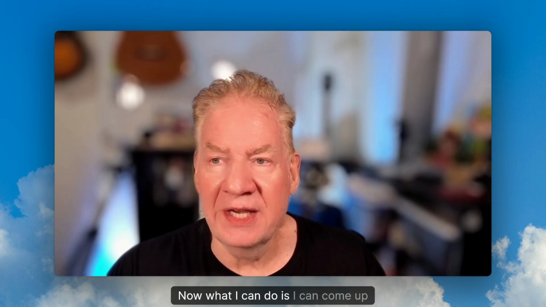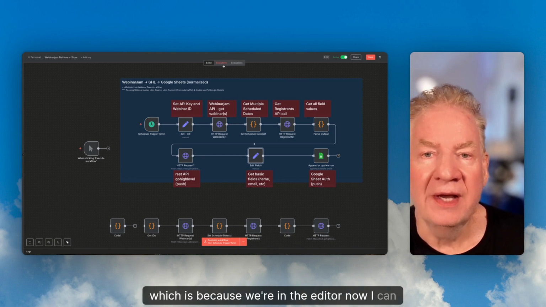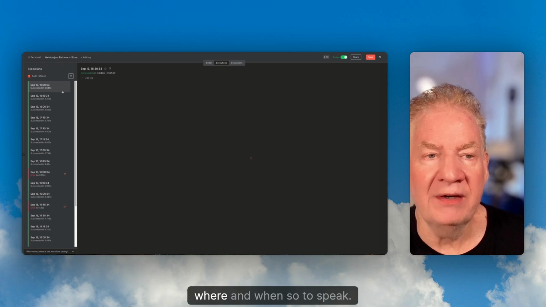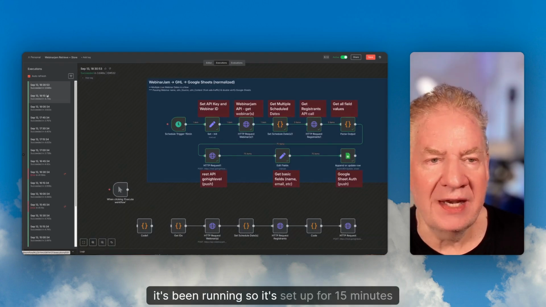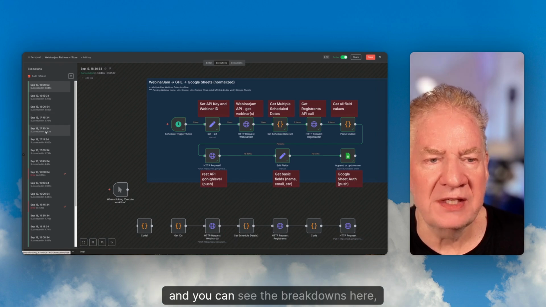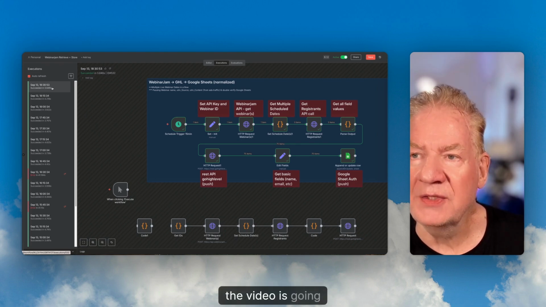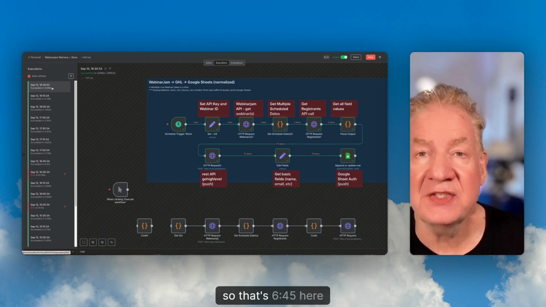Now, what I can do is come up to the execution portion, because we're in the editor now, and I can see where and when, so to speak, it's been running. It's set up for 15 minutes and you can see the breakdowns here, the intervals. So it ran at 18:30 here. I have 2 more minutes. It'll be 18:45, so that's 6:45 here on the West Coast.